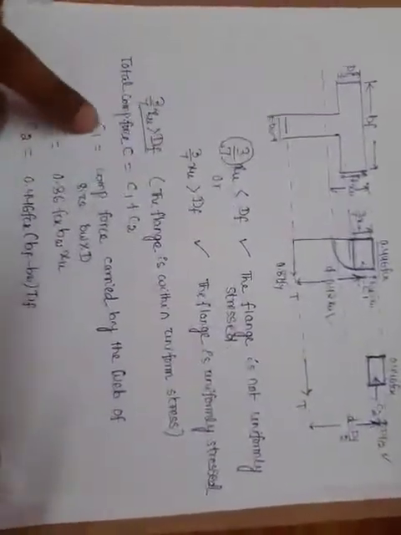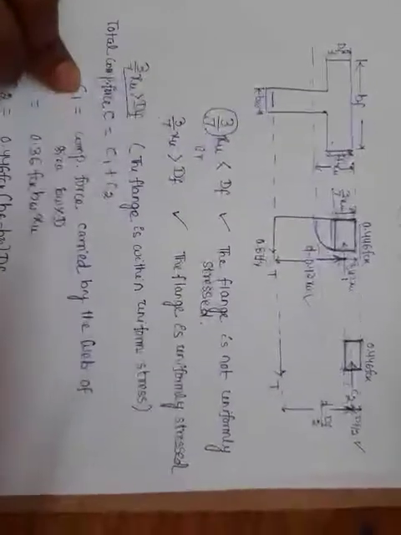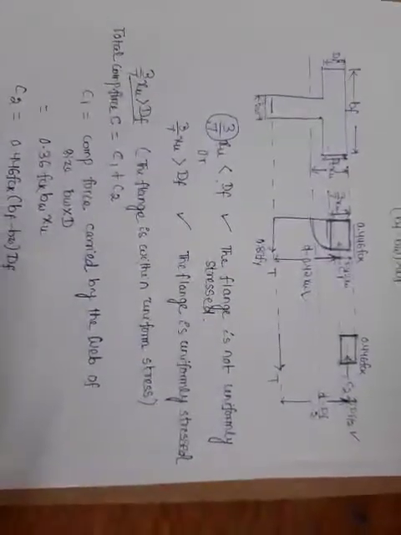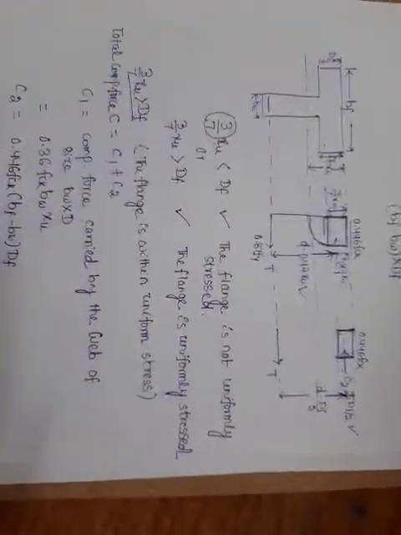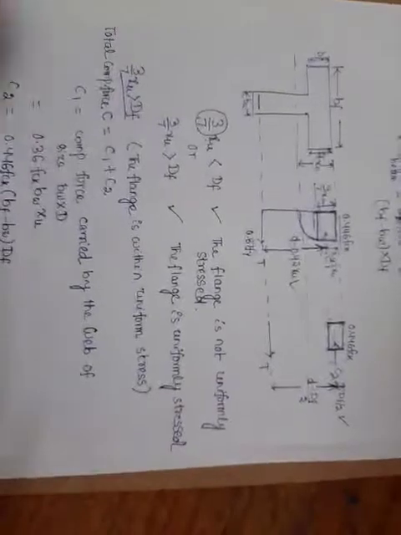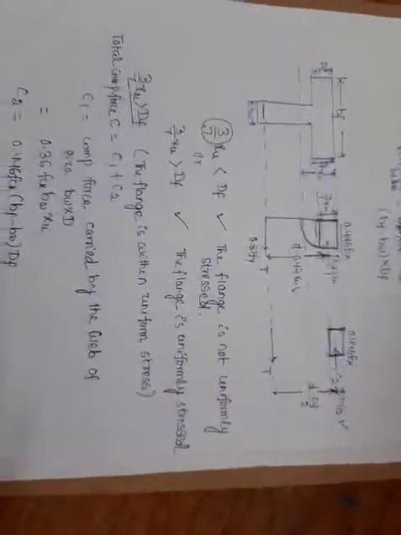If C1 is the compressive force carried by the web portion, which we consider as a simple rectangular beam of size bw into d, then its contribution will be 0.36 fck bw xu. We simply put bw in place of b.